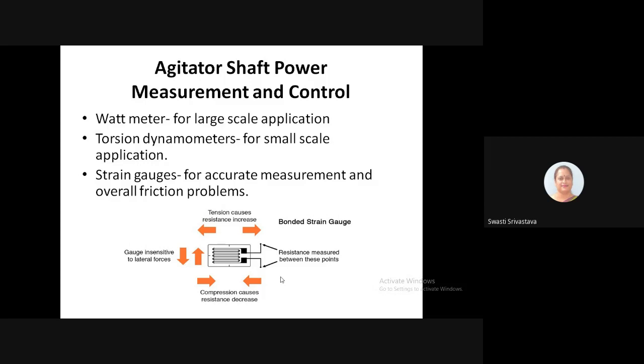So the compression or the tension causes a change in the resistance of the gauge. That resistance is measured between the two points, where we can identify how much change is occurring in the consumption of the shaft power.